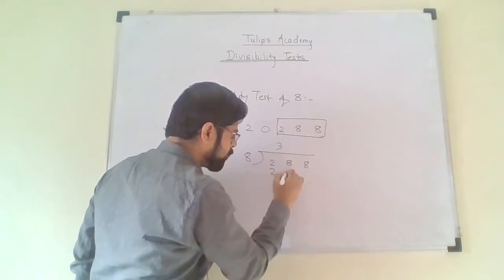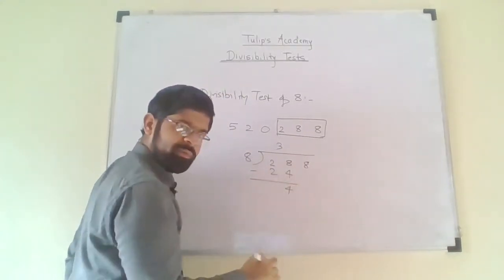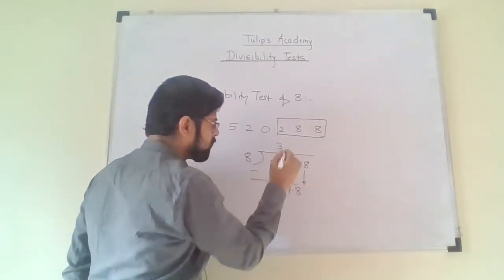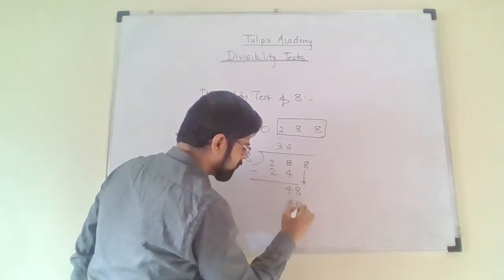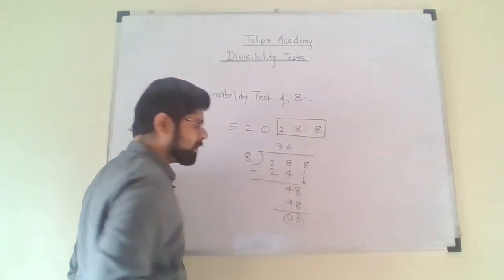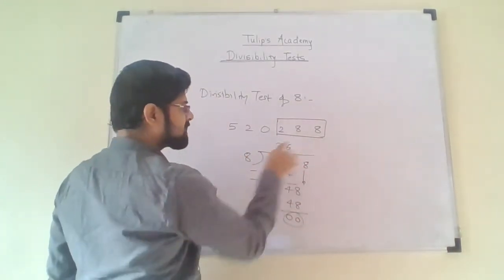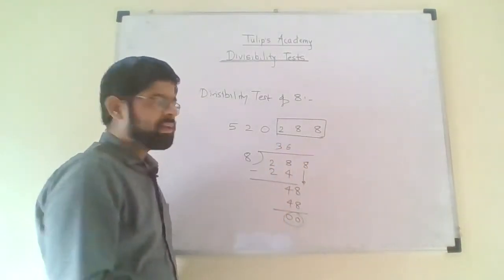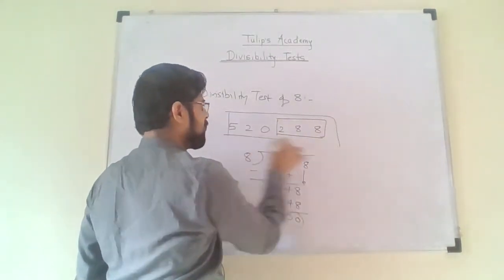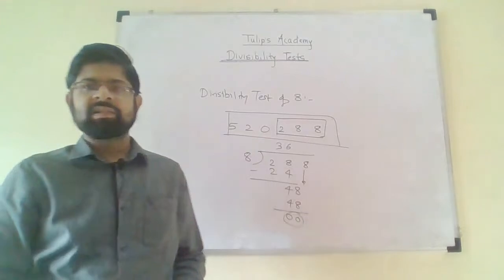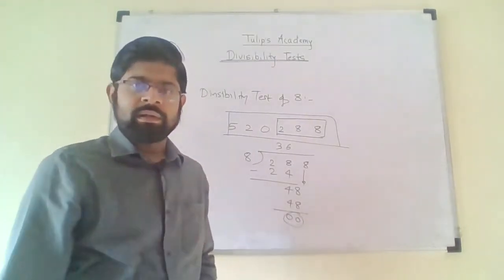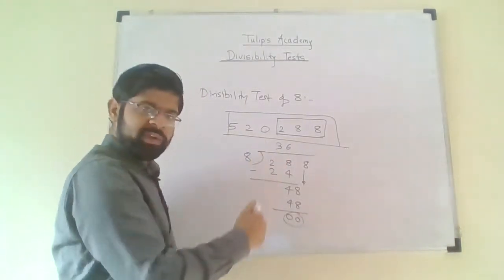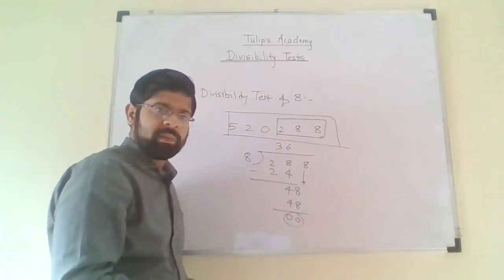8 3s are 24. 28 minus 24 will be 4. Take this 8 below. 8 6s are 48. The remainder turns out to be 0. It means that 288 is completely divisible by 8. And if 288 is completely divisible by 8, then this entire number is also completely divisible by 8. You can verify it, or let us verify it immediately. This number is also divisible by 8.